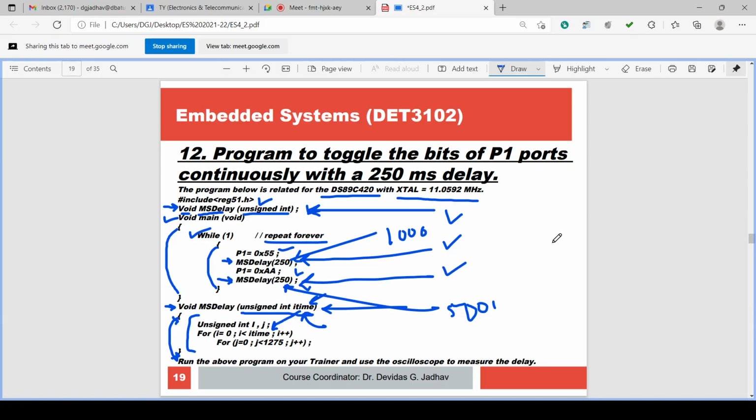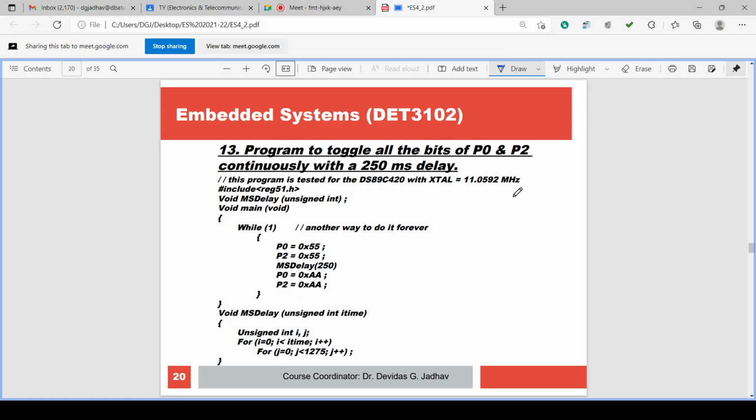But for having the exact value of the time, we have to use this DS89C42 device, and the crystal we have to set to 11.0592 megahertz. This we have used and simulated. While simulating it is discussed in the lecture. You can go to previous lectures, which are available on YouTube. So these are the accurate delays which are used. Again, accurate delay toggling is used. Okay.